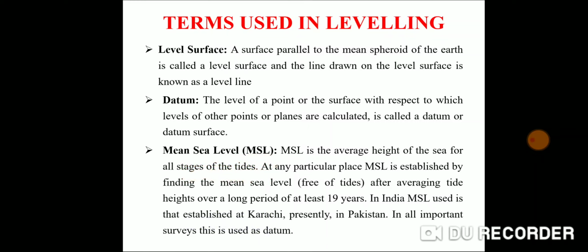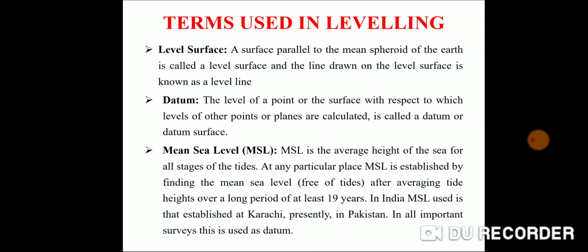Generally, for a large survey, when we survey a large area, mean sea level is taken as the datum. Because tides come in the sea, we take the average height of the tide.